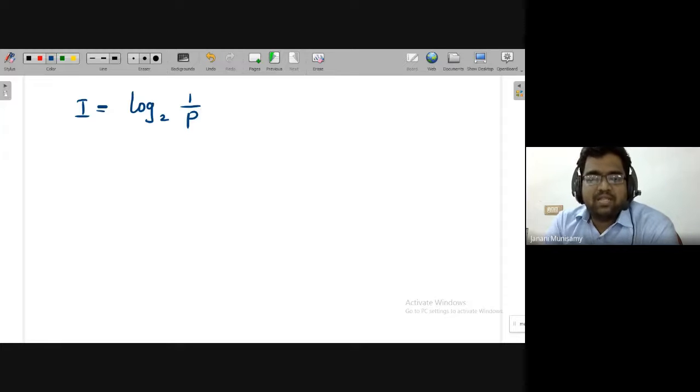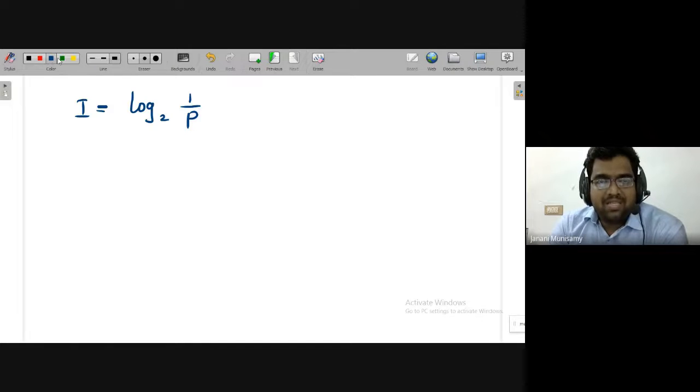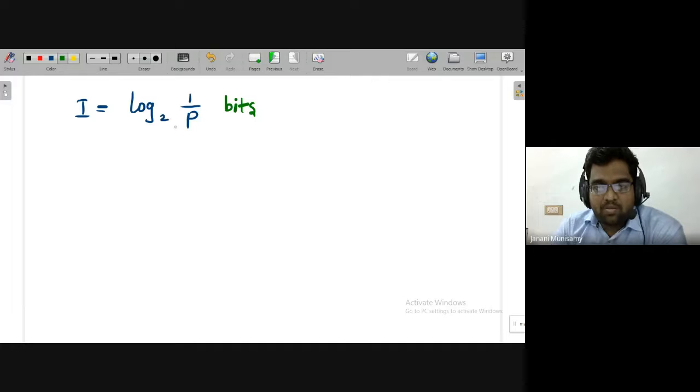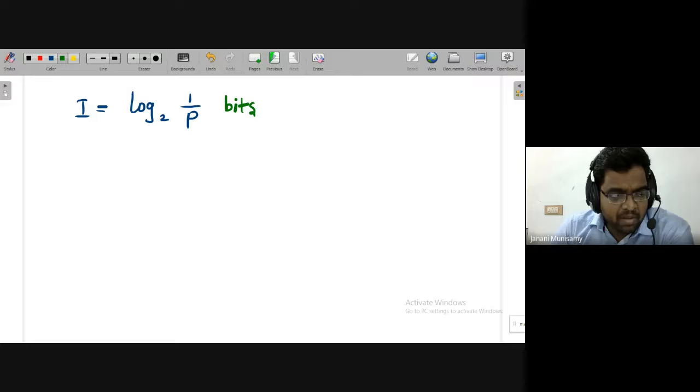If p is less, I is more. The only thing is I'm introducing the log function here. So information is equal to log base 2 of 1 by p, where p is the probability of occurrence of a particular event. Usually the unit of this is bits. We are in the digital domain, where mostly we will have ones and zeros, so the unit is bits.